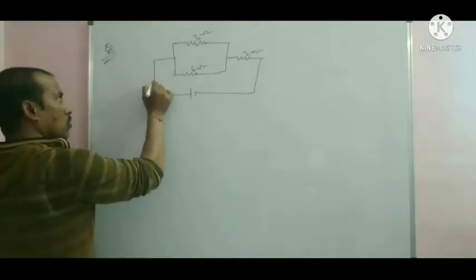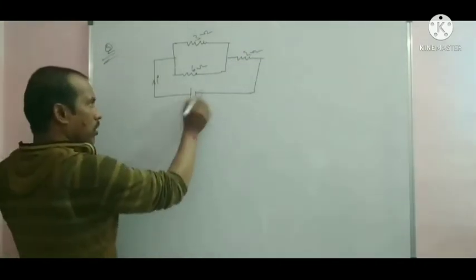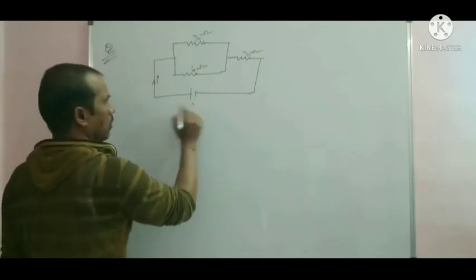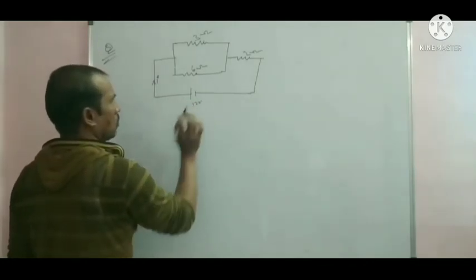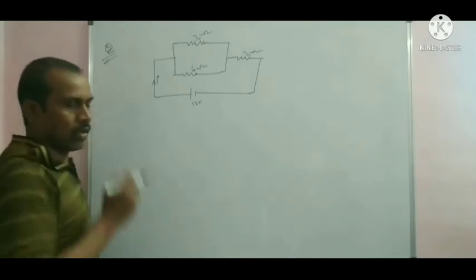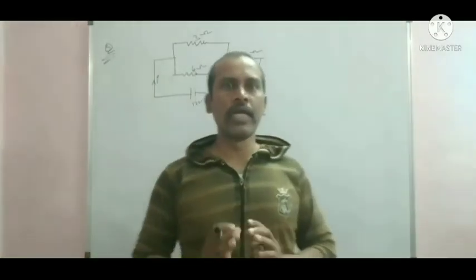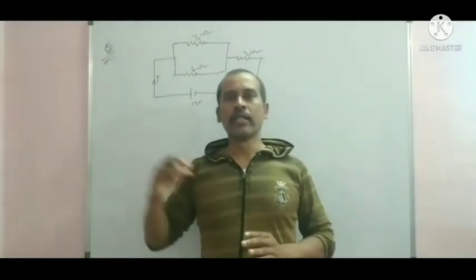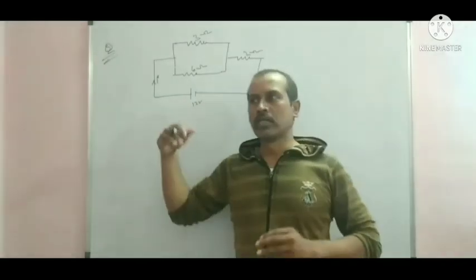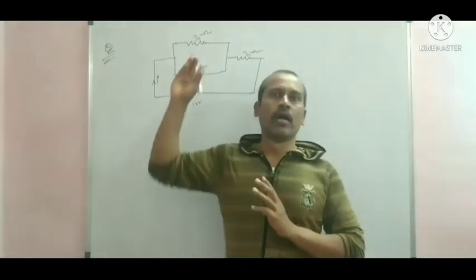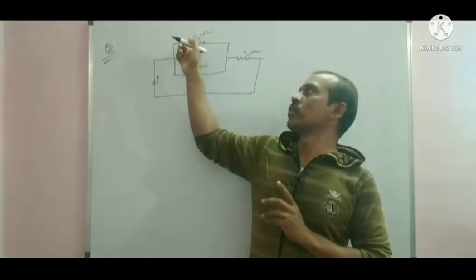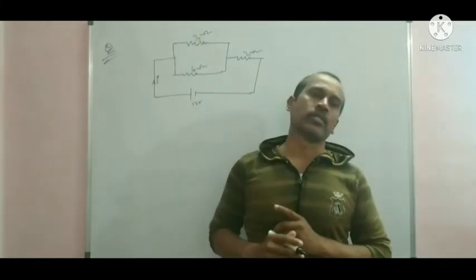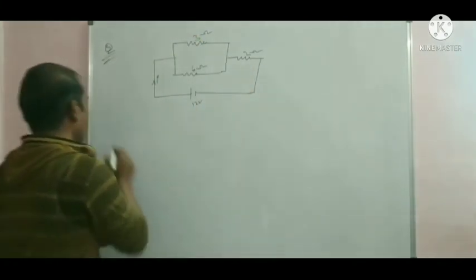The current passing through this circuit is I, with an applied potential difference of 12 volt. Now in this circuit, find the main current, the power of the circuit, and the individual currents through the 3 ohm resistance and the 6 ohm resistance.